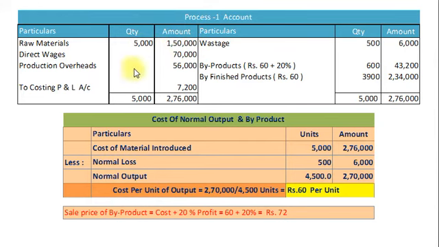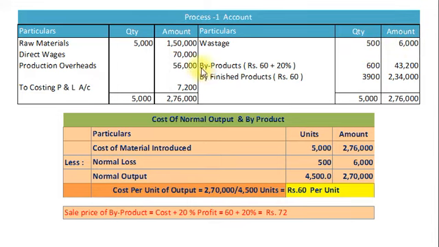Then direct wages rupees 70,000 and production overhead, which is 80% of direct wages, that amounts to 56,000. Now on credit side we will record wastage 500 units, which is sold at rupees 12 per unit, so our sales realized rupees 6,000.